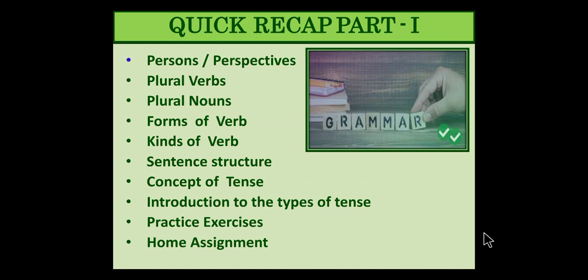Next, what did we look into in the past session? We talked about perspectives, that is person: the first person, the second person, and third. First is the speaker, second is the listener, and third is the subject, object, scene or situation that we are referring to in the sentence. Pluralization of verbs actually is, it's like go becomes goes. So goes is actually not the plural, it is the singular.